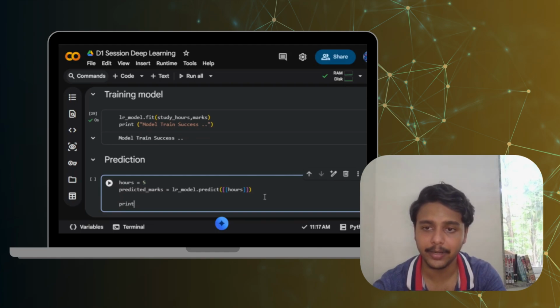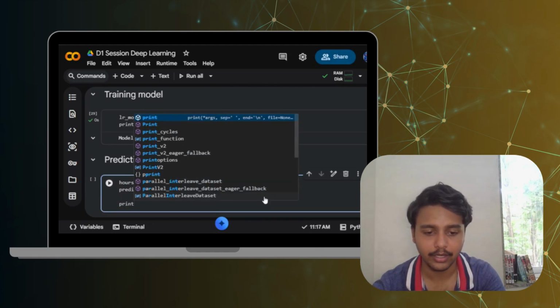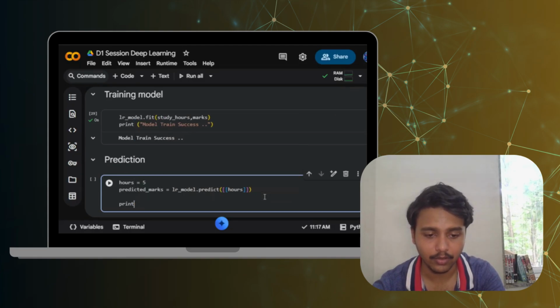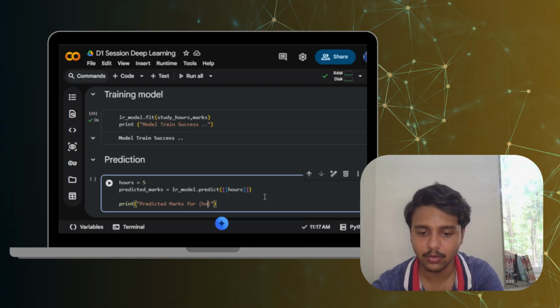In print, I'll be printing predicted marks for hours, predicted marks in hours.